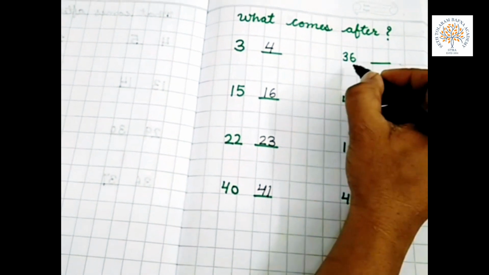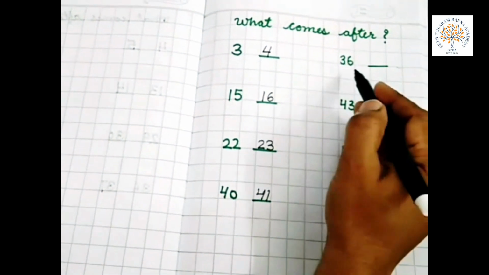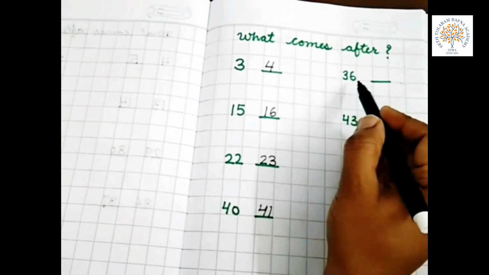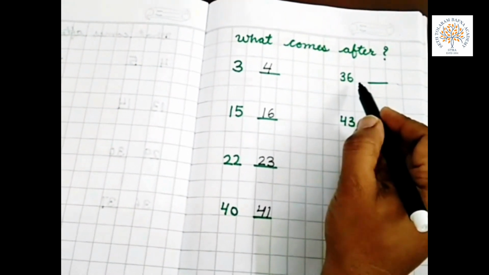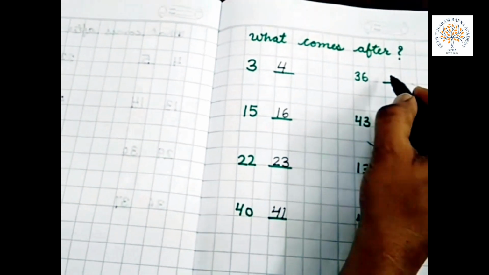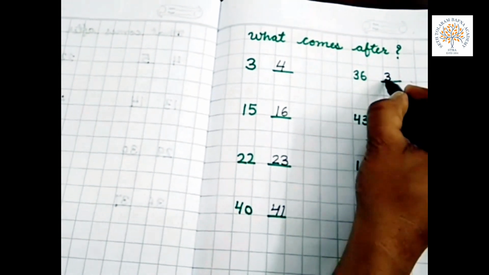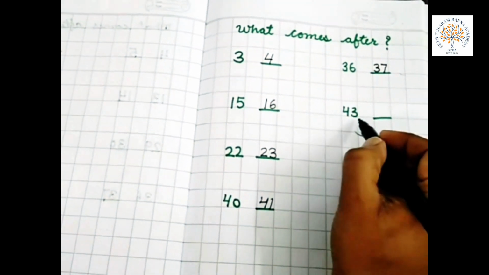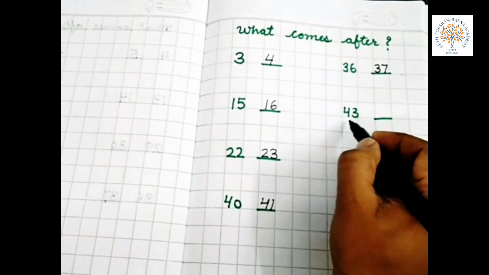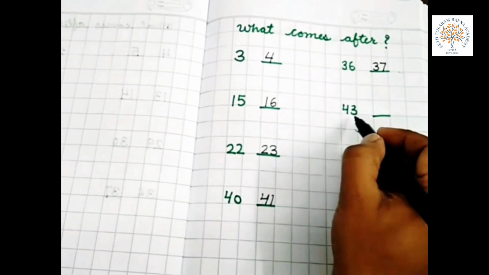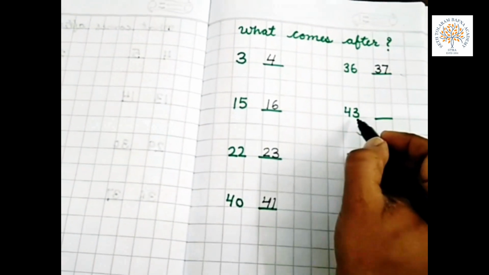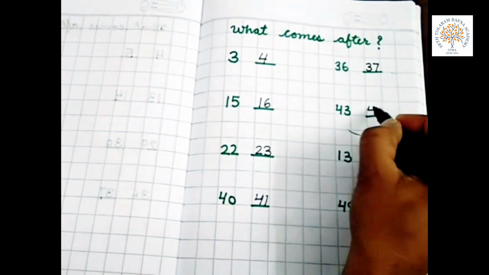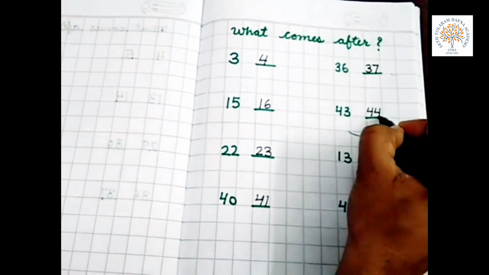Next, 36. Start counting from 31. 31, 32, 33, 34, 35, 36, 37. What comes after 36? 37. Now 43. What comes after 43? Start counting from 41. 41, 42, 43, 44. What comes after 43? 44.